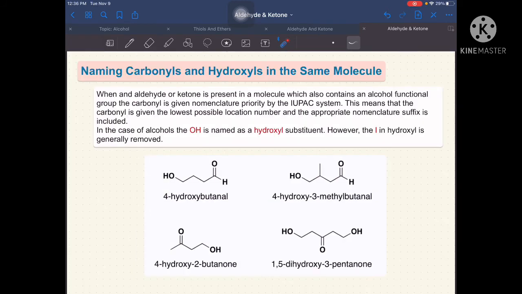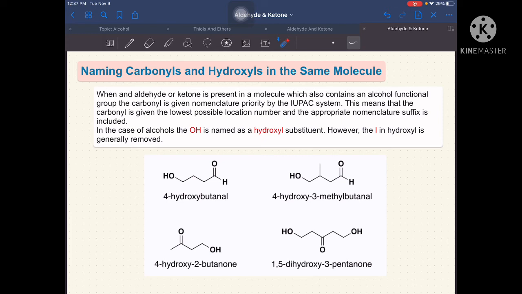Now, we are going to name carbonyls and hydroxyls in the same molecule. So, when aldehyde or ketone is present in a molecule which also contains alcohol functional group, the carbonyl is given a nomenclature priority in the IUPAC system. So, this means that the carbonyl is given the lowest possible location number, and the appropriate nomenclature suffix is included.